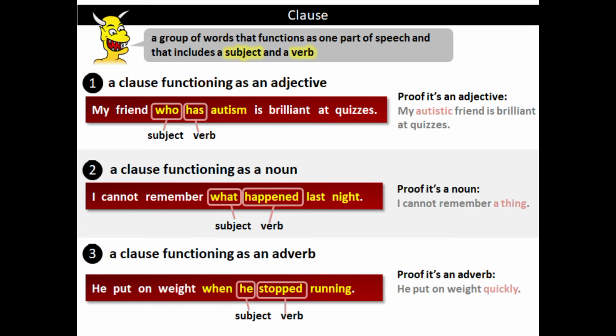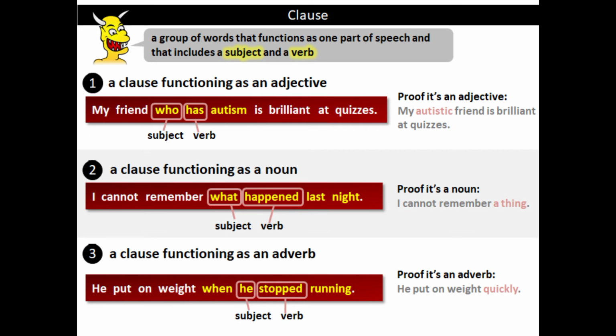It will have a subject and a verb also. So you can see there are different types of clauses also, like noun clause, adjective clause, or the adverbial clause. So clause means it is a group of words and it will have a subject and a predicate, which means it is complete in sense also, so we can use it alone also.